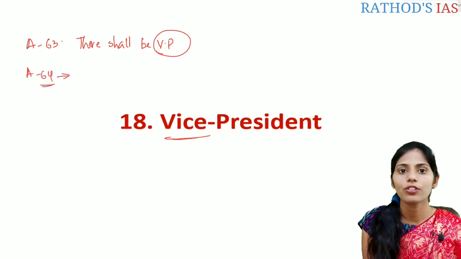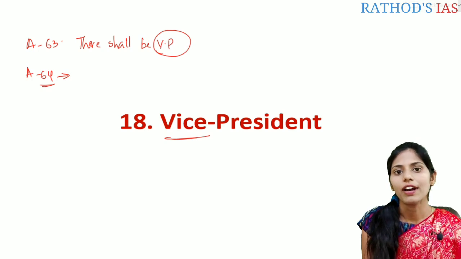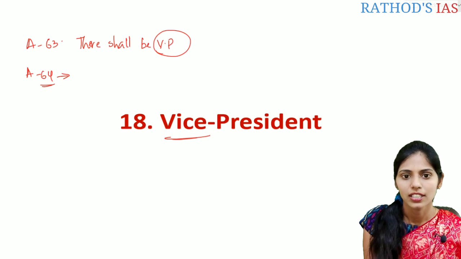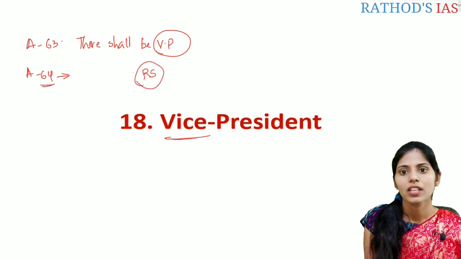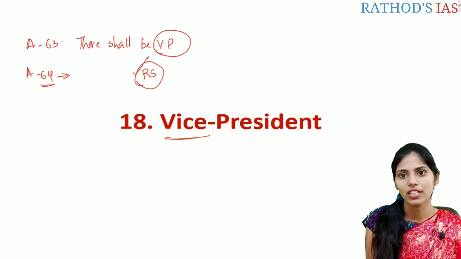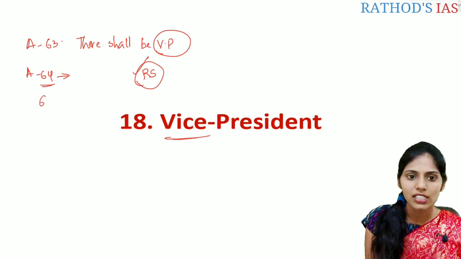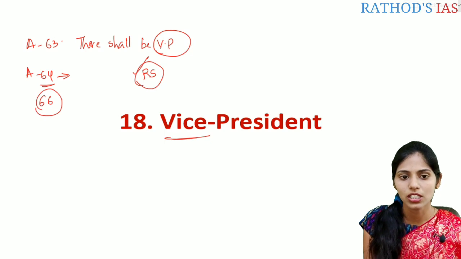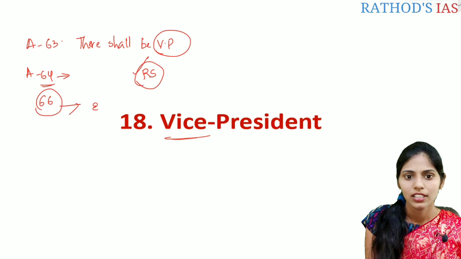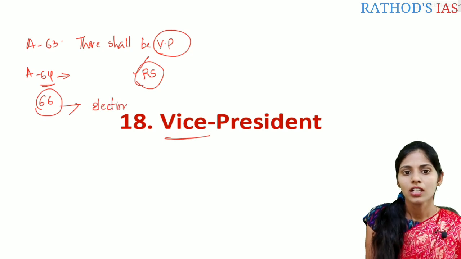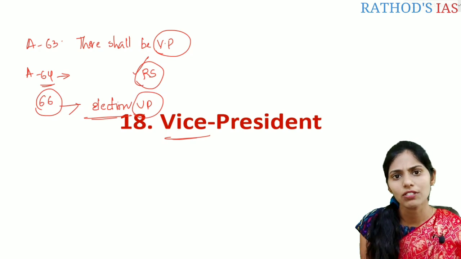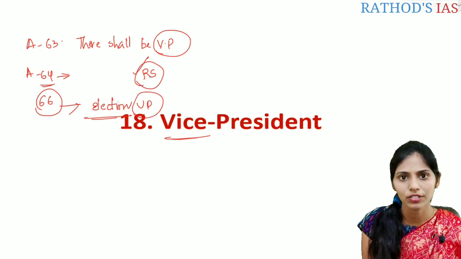Article 64 of the Indian Constitution says that the Vice President is to be the ex officio chairman of the Council of States, that is simply Rajya Sabha. So this Vice President will be the ex officio chairman of the Rajya Sabha. And Article 66 of the Indian Constitution mainly talks about the election of the Vice President. If you see the election of the Vice President, it is very similar to that of the election of the President.